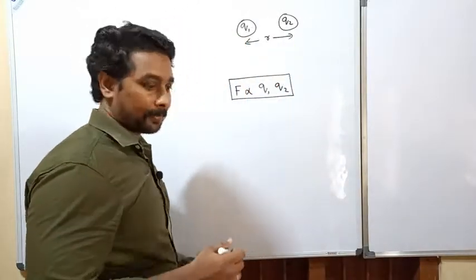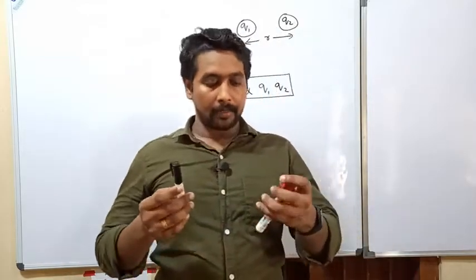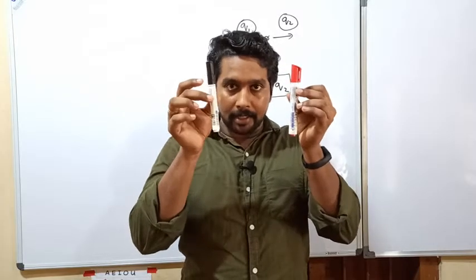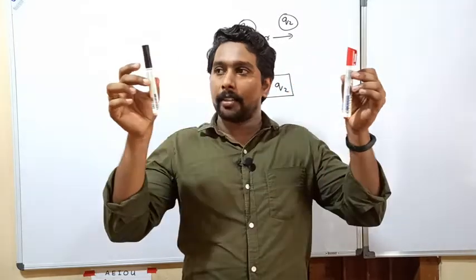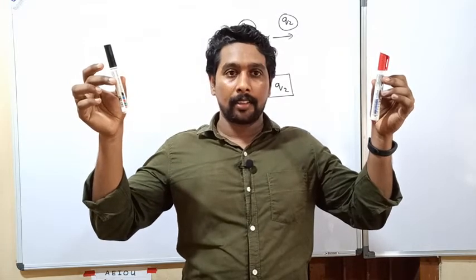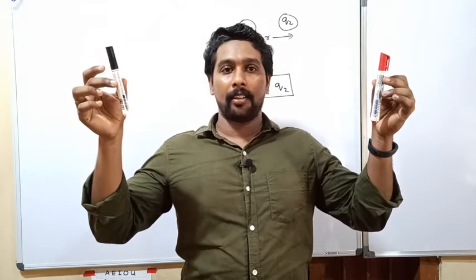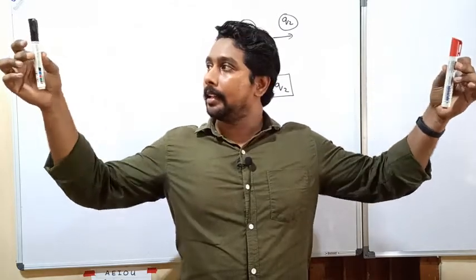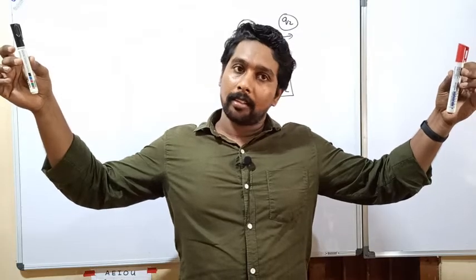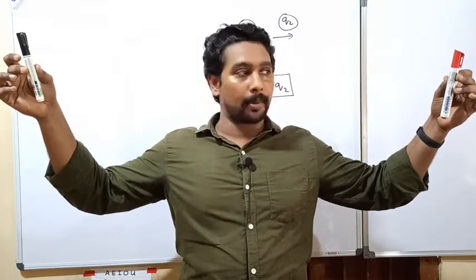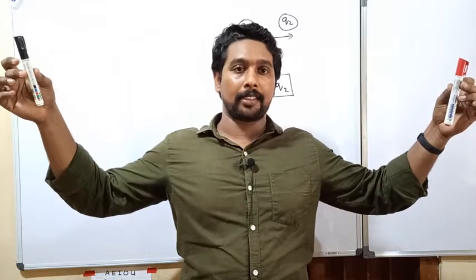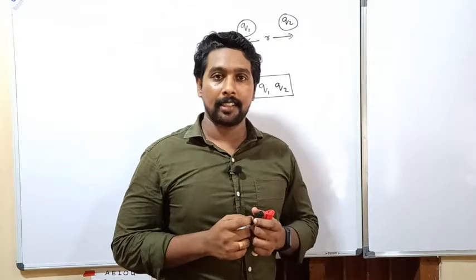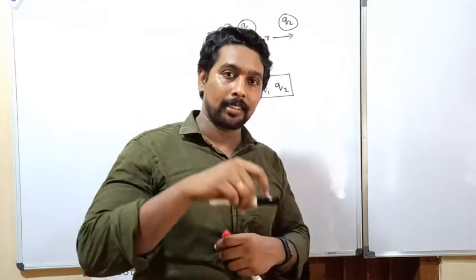That means the distance. When we have these two charges, positive and negative, there will be a force of attraction. Here there is a force of attraction. I consider it as F1. When I separate them a little more, what will be the force? Will it be the same? No. It may have decreased because I am increasing the distance. If I further increase the distance, what happens? Yes, of course, the force of attraction or repulsion will be lesser than the previous one, right? That means when we increase the distance between the charges, the force of attraction or repulsion becomes smaller and smaller.